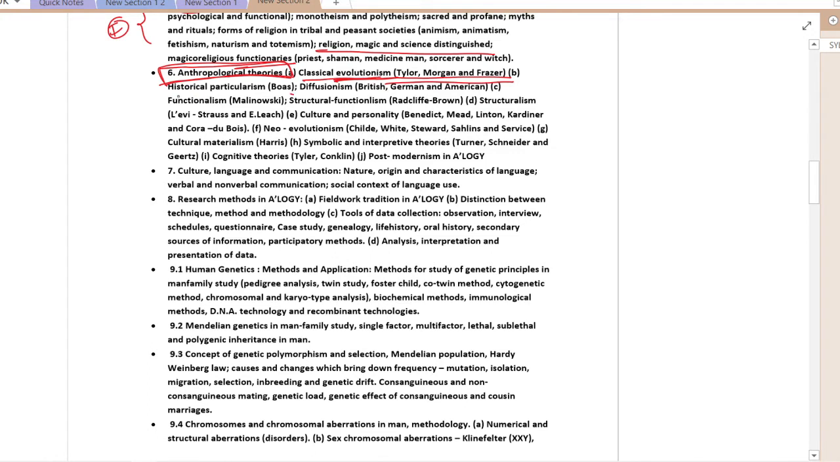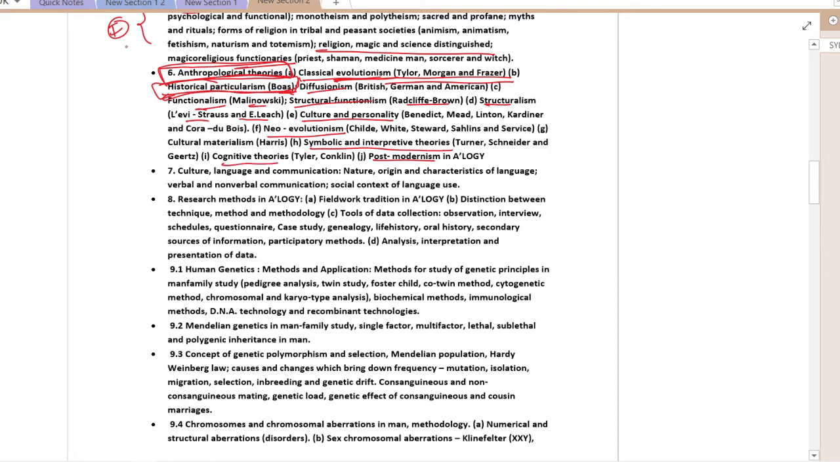Then when we discuss historical particularism, or in paper 1 chapter 2, when we deal with sociocultural anthropology, we get concepts like cultural relativism, etc., which are the child of Franz Boas. Then diffusionism, functionalism of Malinowski, structural functionalism of Radcliffe-Brown, structuralism of Levi-Strauss and Edmund Leach. Then the cultural personality school, neo-evolutionism, symbolic and interpretative theory, postmodernism, and cognitive theories.